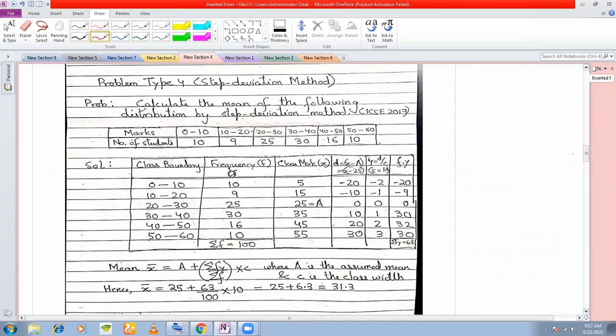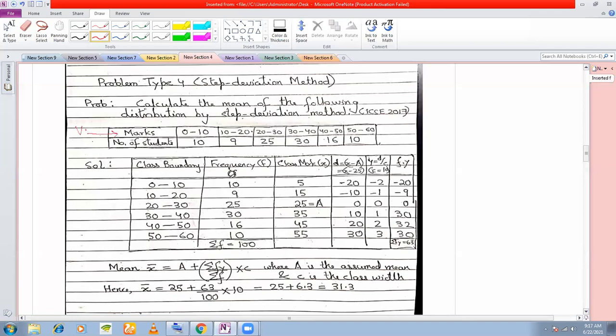Now we come to the step deviation method, the most important method. Mostly this is given in your examinations. Calculate the mean by step deviation method. That is a normal kind of question that you get. And if the method is given to you, do not attempt by direct method. Do not attempt by deviation method. Step deviation method means step deviation method. This method only.